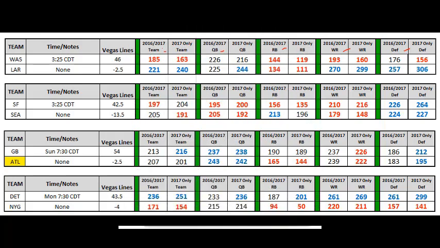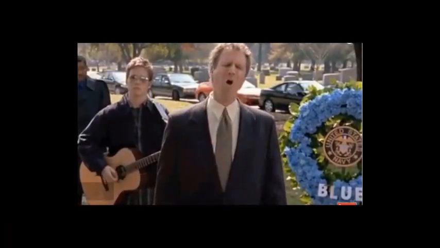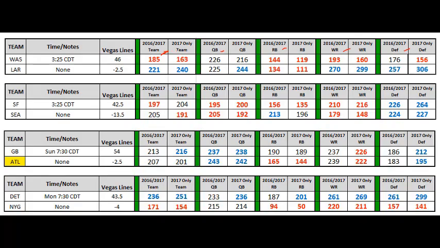First thing I'll point out is that we've got all these numbers. We have one for the full team power rating. That just takes all the stats, the quarterback ratings, the running back, wide receiver, tight end, defense, and everything, brings them all together and gives you a team number. The lower the higher the better. Blue is always good, and red is always bad. Black is neutral. So we've got a power rating for the team, a power rating for the quarterback alone, a power rating for the running backs, a power rating for the wide receivers, which also includes the tight ends, and a power rating for the team defense.